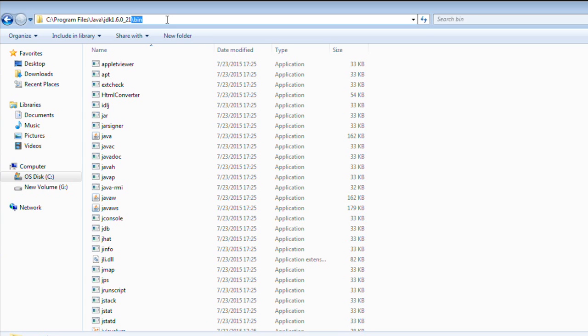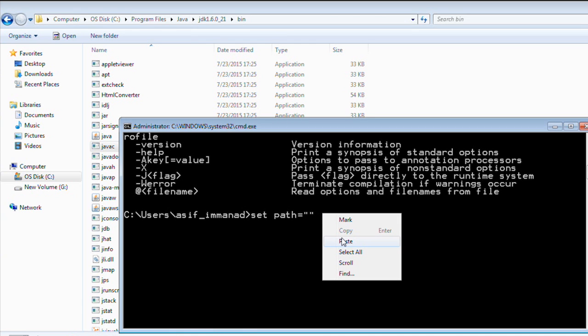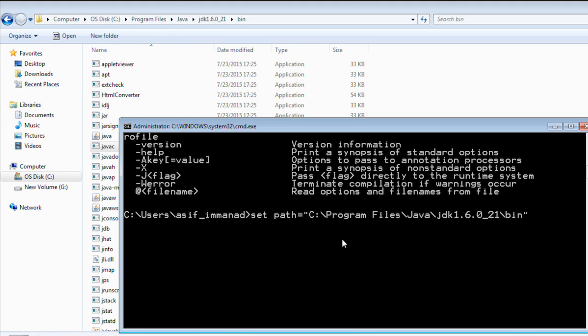And why do we need this path? Because my Java is under this path. If you see javac here, this exe we need to invoke to compile our application. Similarly, we have Java here, or a JVM here. To invoke that, we need to give this path. So let's set this path. I'll just copy this path and paste it here. Press enter. So the path has been set.